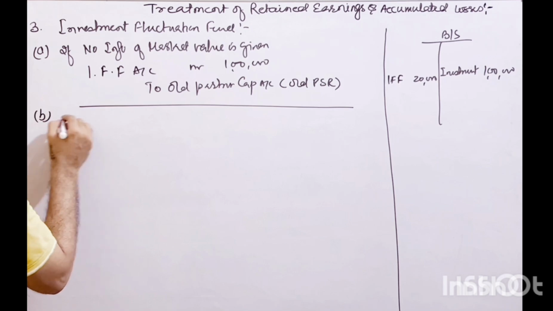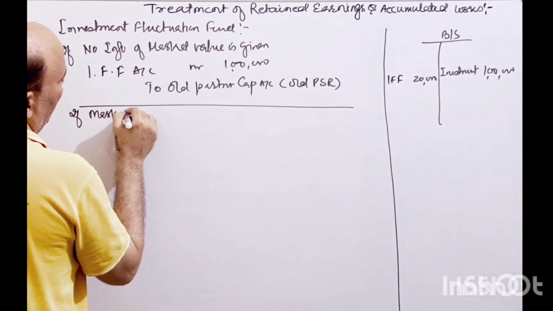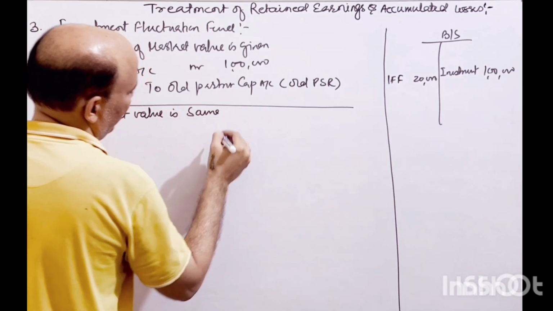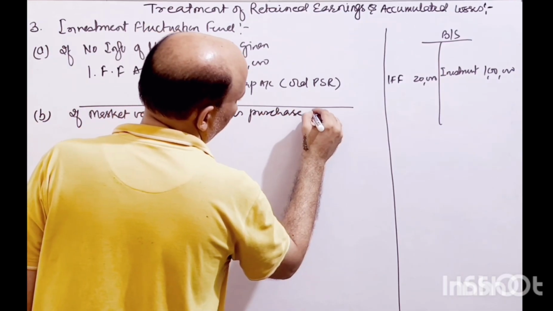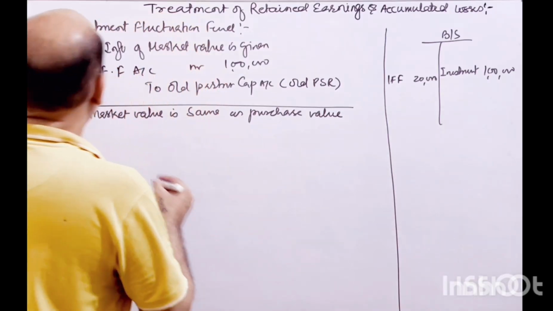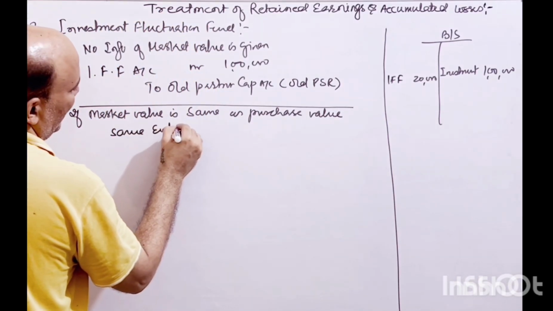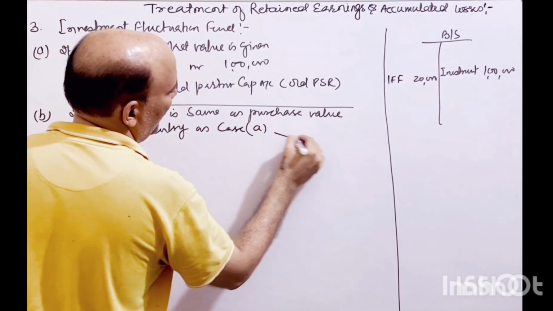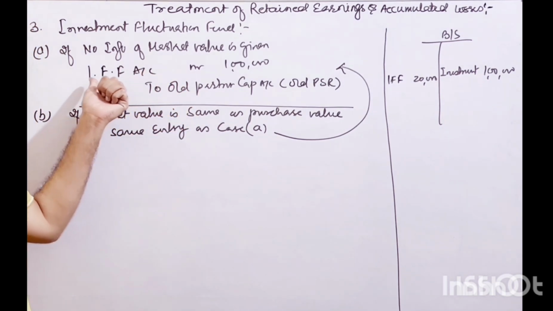Second, if market value is the same as purchase value, so same entry as case A. So whatever entry we have taken over here, the same entry will be taken.